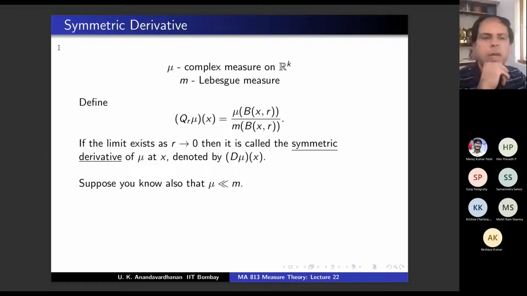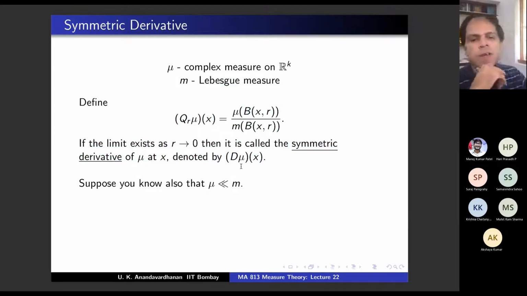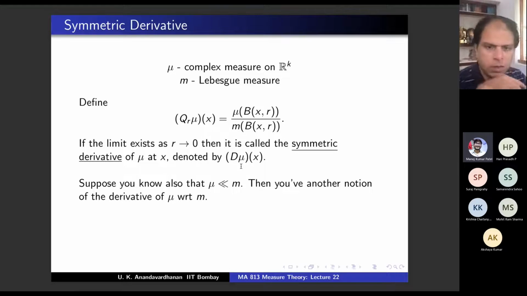Okay, sir. Okay. Now suppose mu is absolutely continuous with respect to m. That was not given in this definition, right? So we have the notion of symmetric derivative without any notion of absolute continuity. But suppose you have this also, then you have a notion of derivative of mu with respect to m, right? Which is what we just recalled. What was it called? If mu is absolutely continuous with respect to m, then you have the derivative of mu with respect to m. What is that derivative? Radon-Nikodym derivative, right? That will be a function. That will be an L1 function. L1 in which measure?